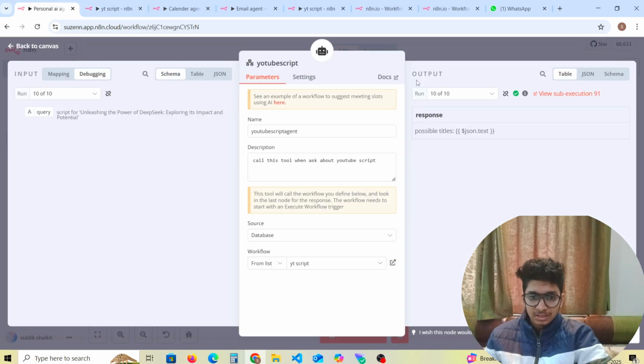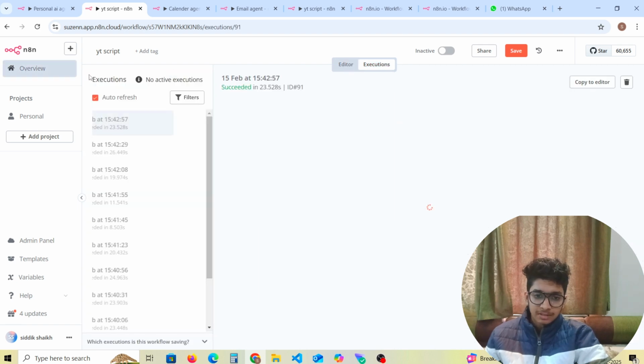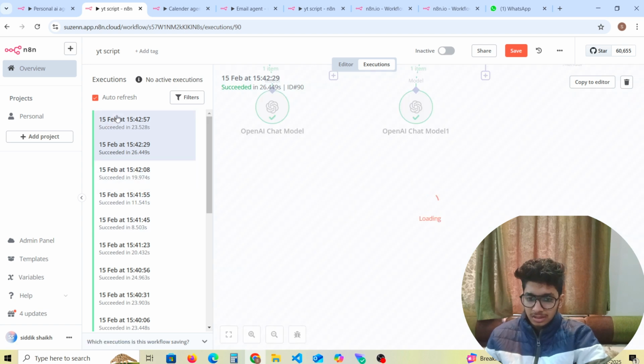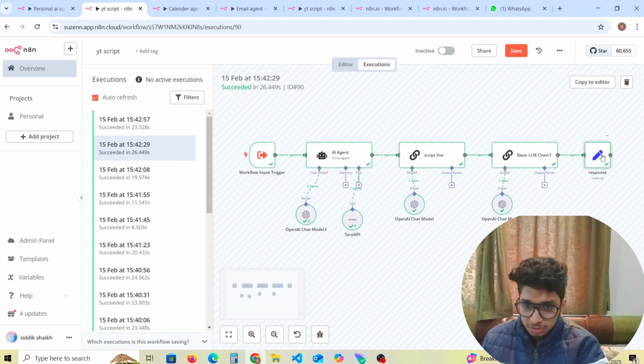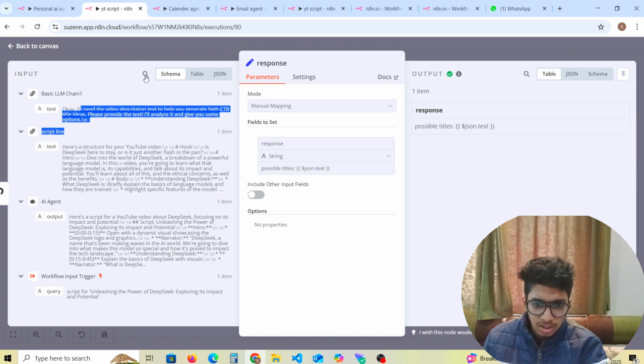And if we look at these previous executions, let's say this is the execution. This works pretty easily. This is the execution of the response. Here you can see the structure of the video and hook. So it's just giving the response.